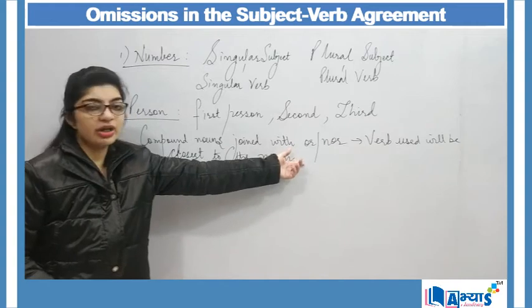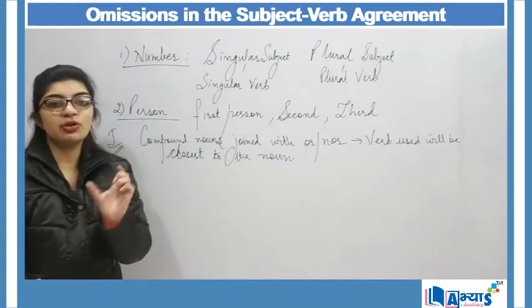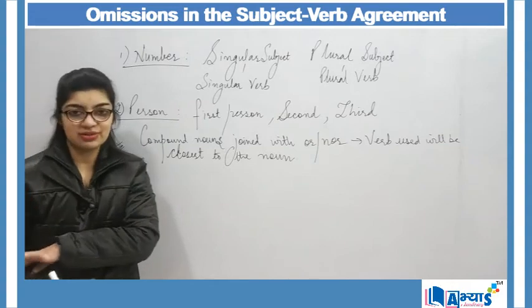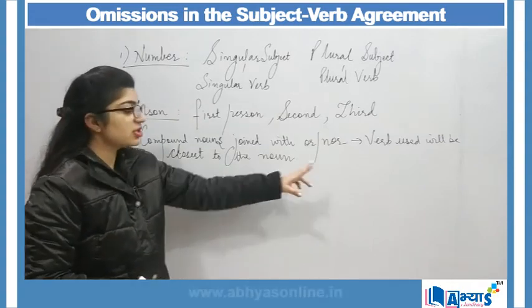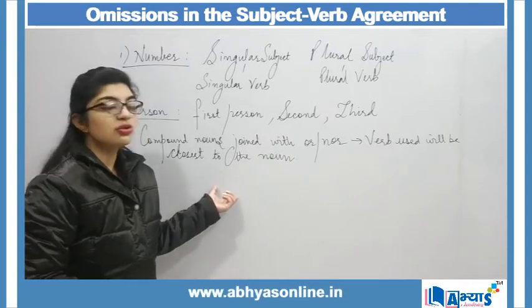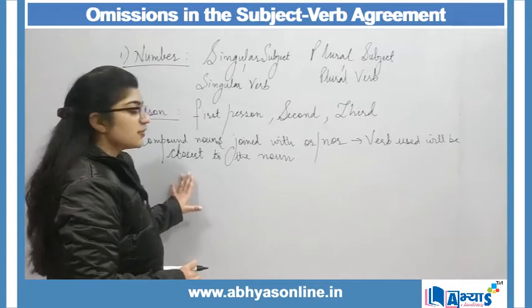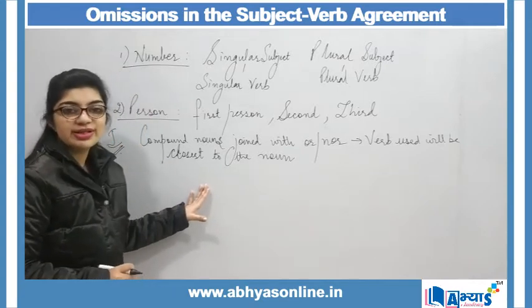Now for or, I am using two nouns, first and then the second, right? Now I will be using the verb according to the second noun. The one which is closest to the verb will be considered. This will be better understood through an example.